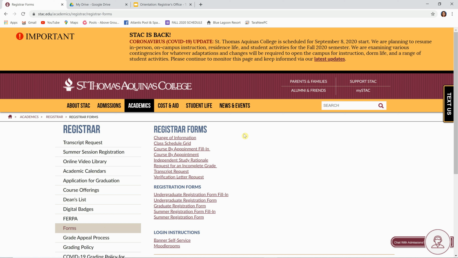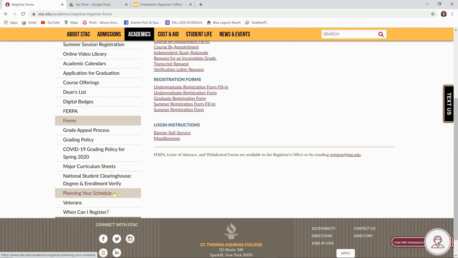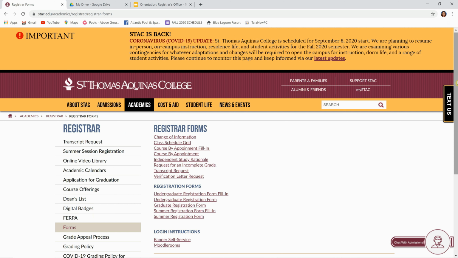Forms contains, let's select that, contains all the registrar forms. So change of information, course by appointment, transcript request, verification letter request, and all the registration forms that can help you and guide you in registration, as well as login instructions for Banner Self-Service and Moodlerooms. So these forms are here to help you and guide you with any directions or information you need. We also have information on the National Clearinghouse, planning your schedule, and when can I register. All these forms and tabs are here to help and guide you.